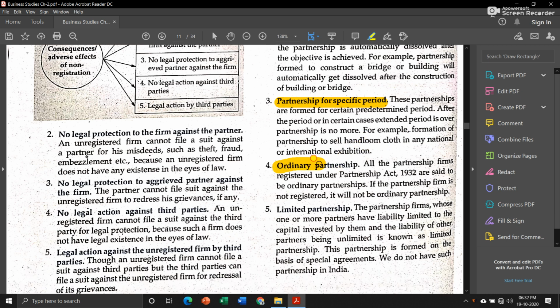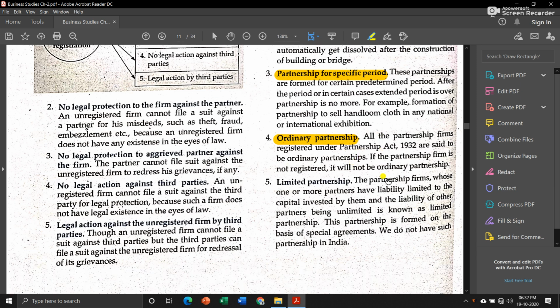Then next is ordinary partnership. All the partnership firms registered under Partnership Act 1932 are said to be ordinary partnerships. Ordinary means what? Simple, normal partnership. So all these partnerships are known as ordinary partnership, but an unregistered partnership firm will not be considered as an ordinary partnership firm.